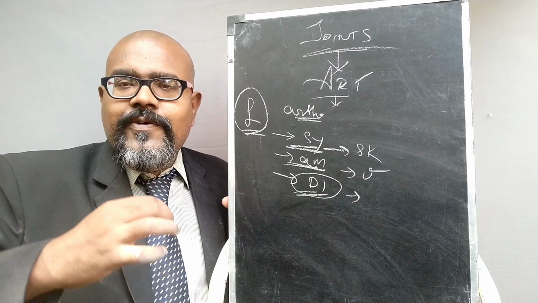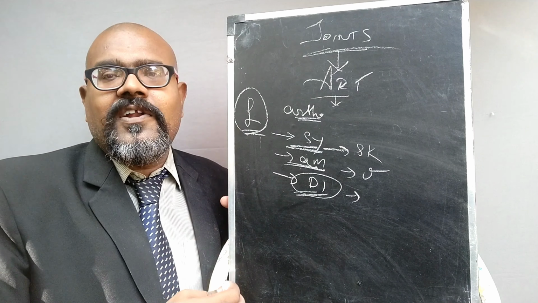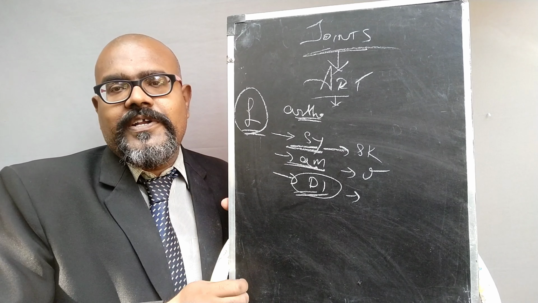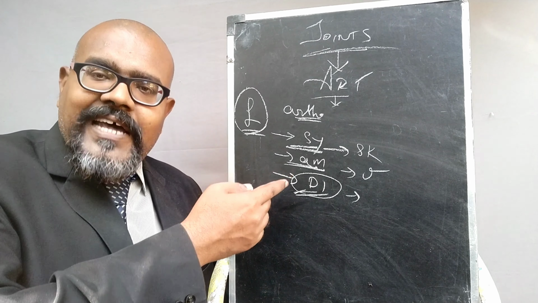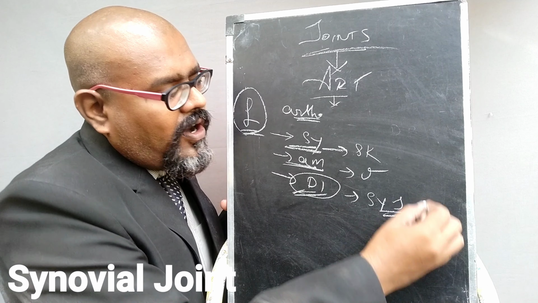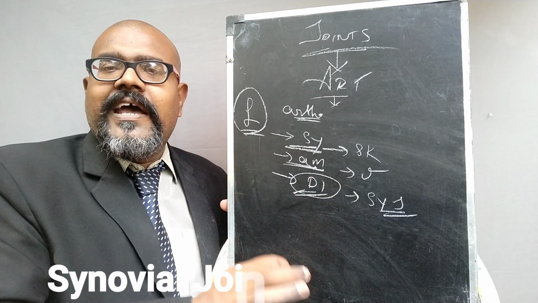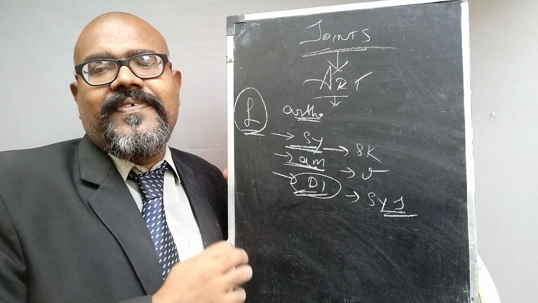All the joints in your forearm, your upper arm and the lower arms come under this diarthrosis, and also the pelvic joints. So diarthrosis gives the free mobility. This diarthrosis is also called the synovial joint. All the synovial joints are diarthrosis joints. So in the synovial joint, we have different classifications.